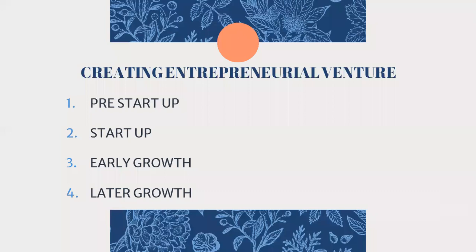Preliminary means initial work of planning the venture and even obtaining the resources, getting all the permissions. All these things are done in this stage. It includes identifying the business concept, studying the market, financial planning, arranging resources.